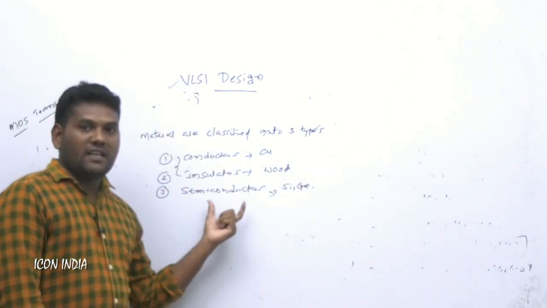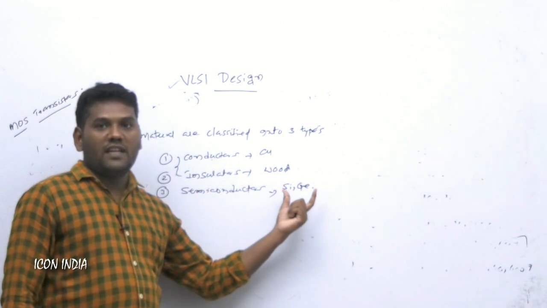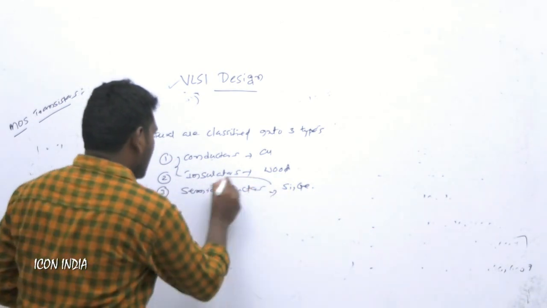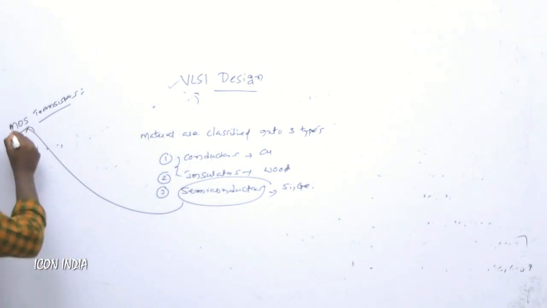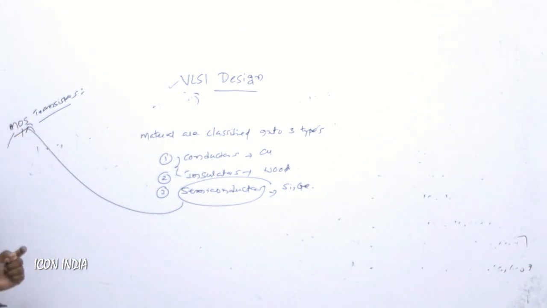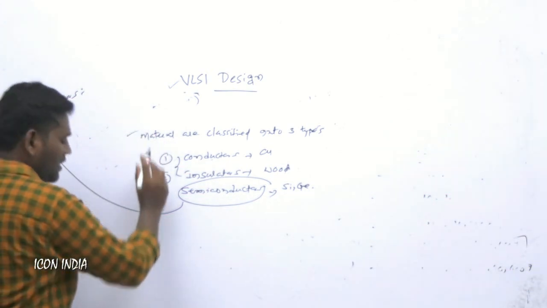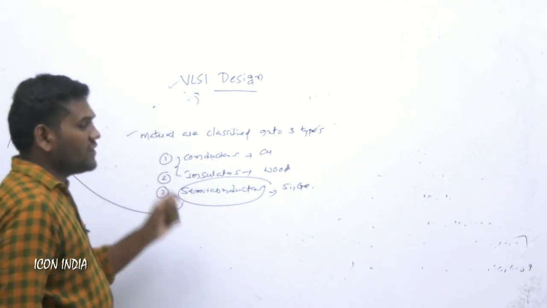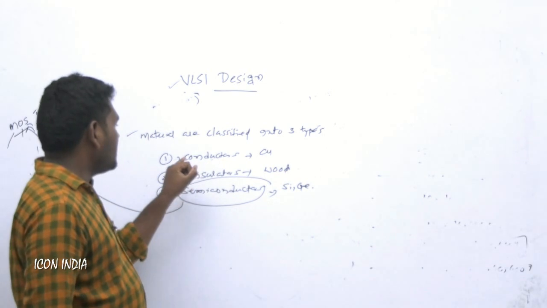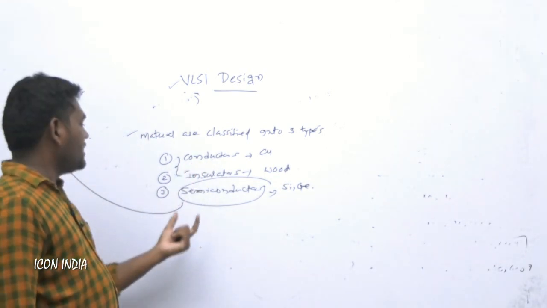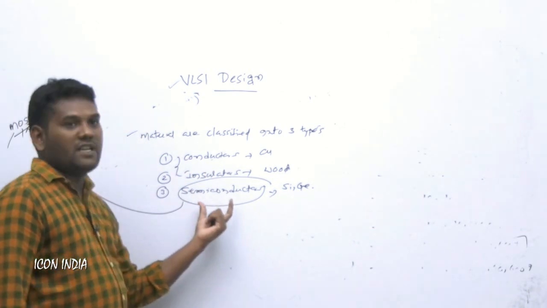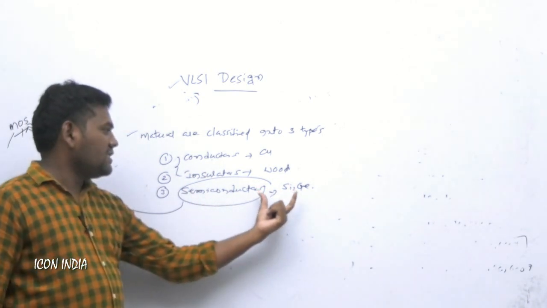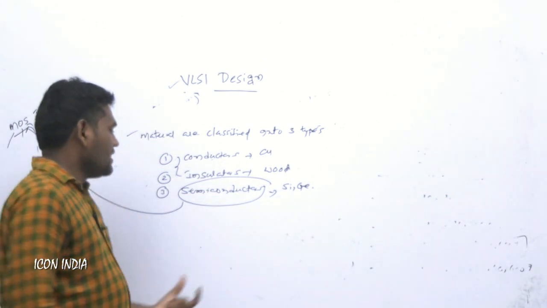We go for semiconductors because of MOS, metal oxide semiconductors. So the basic classification of materials is conductors, insulators and semiconductors, and in that we go for semiconductors, with examples silicon and germanium.